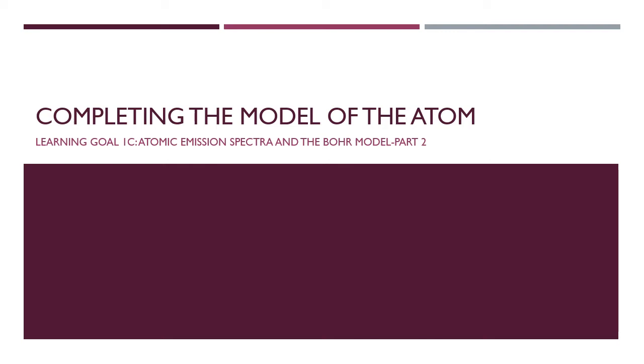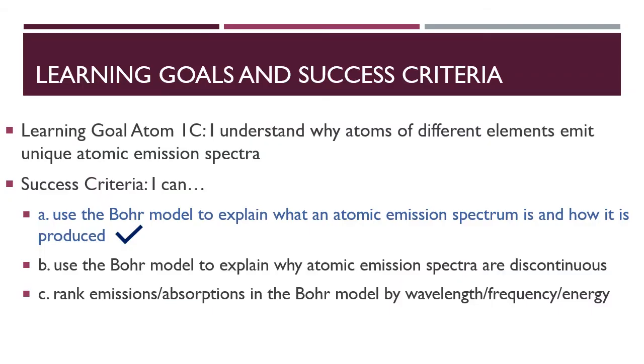This is the second part of the video on learning goal 1c, the atomic emission spectra and the Bohr model of hydrogen. In the previous video, part 1, we looked at success criterion A, using the Bohr model to explain what an atomic emission spectrum is and how it is produced. This video, we will look at the second two success criteria, B and C.